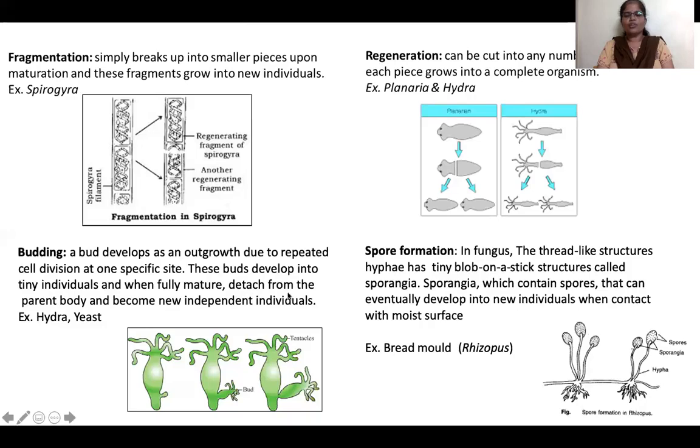Now coming to the fourth type of asexual reproduction in multicellular organisms, that is spore formation.